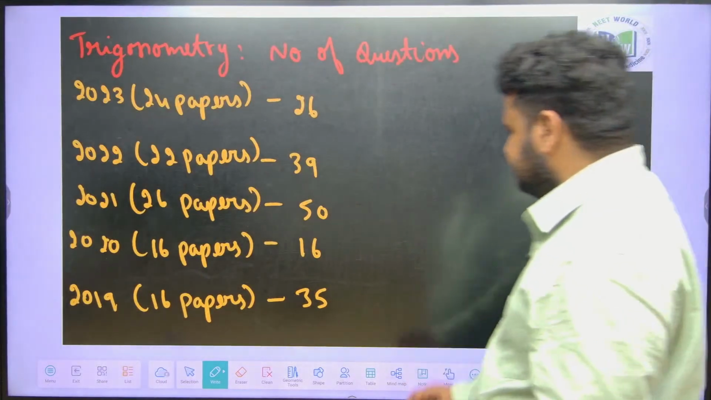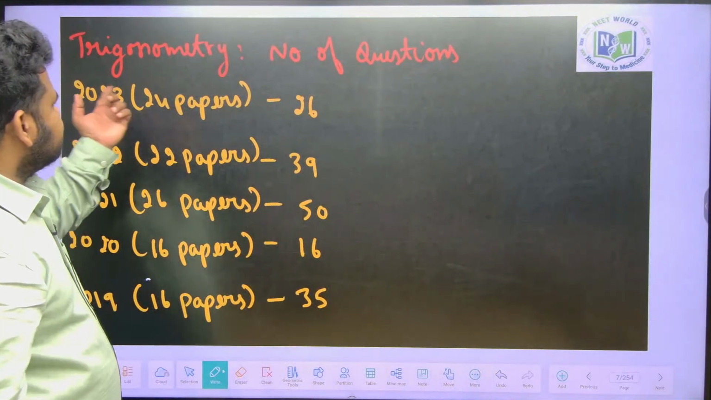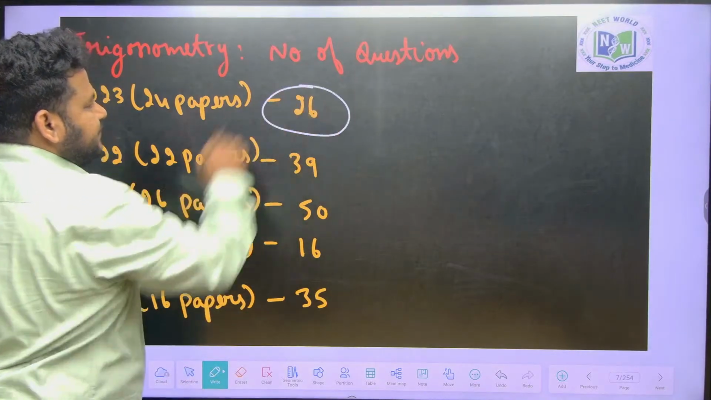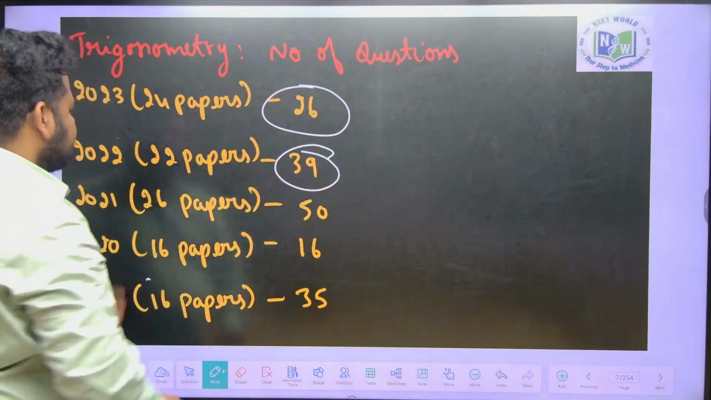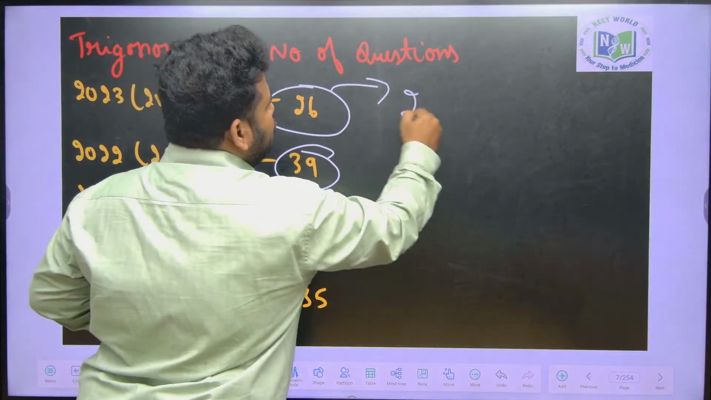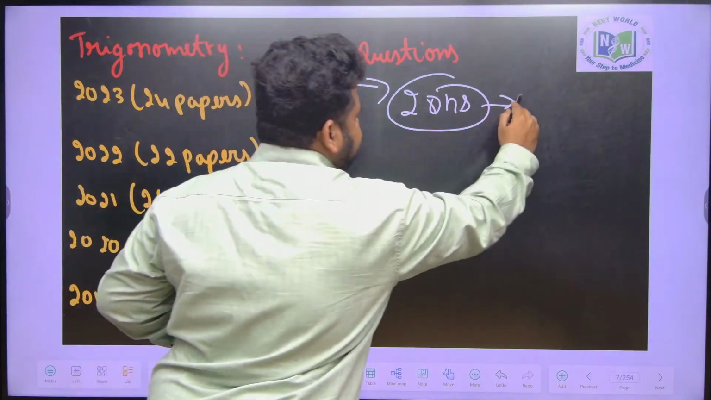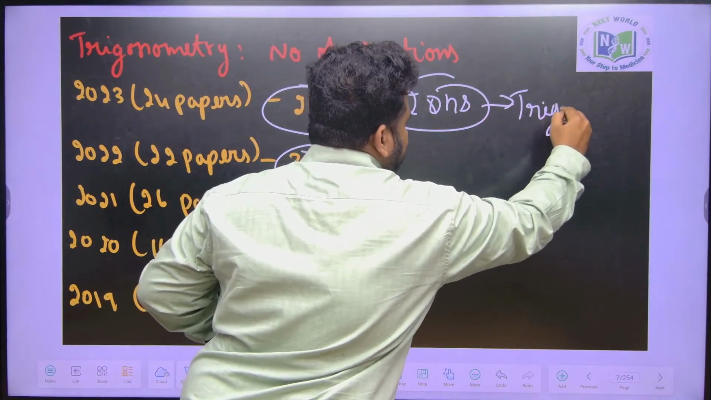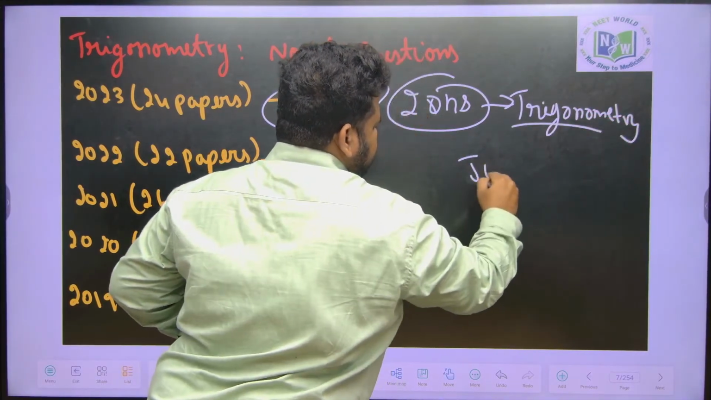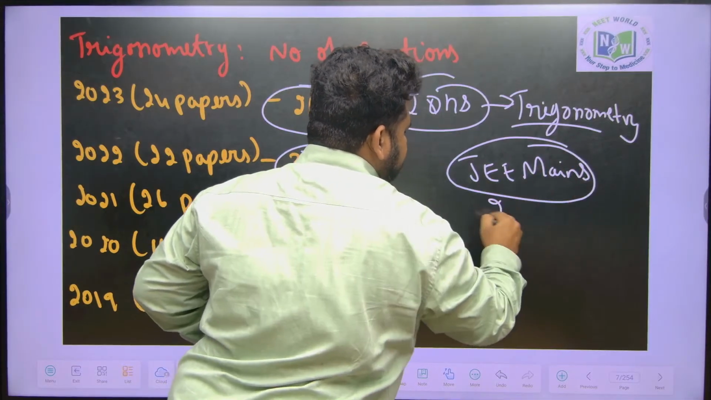Okay, so see here, when we talk about the weightage, trigonometry number of questions in JEE Mains. If I am talking about 2023, there were 26 questions, 39 questions. I am talking about all the papers combined. So roughly you are getting two questions per shift from trigonometry in JEE Mains. Directly from trigonometry you are getting 2 questions.